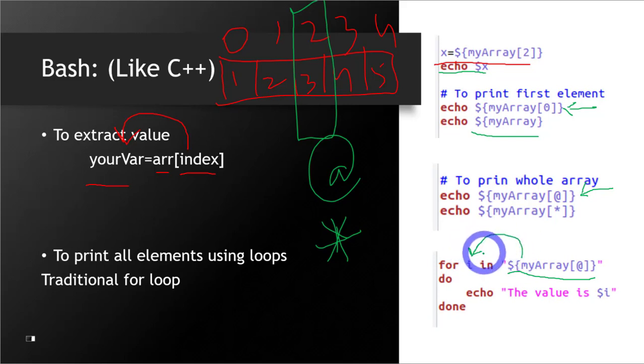So for the first iteration of this loop, I will have the value of the first element in it, and here I have printed it. On the second iteration of this loop, I will have the second element, it will have 2. On the third iteration, it will have the third element, and so on. This is how this loop will run.